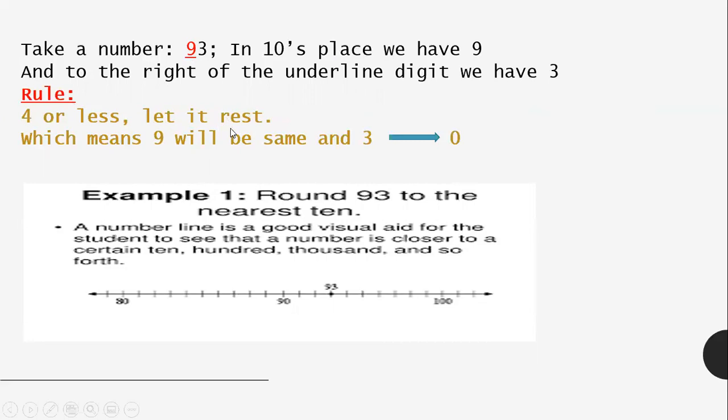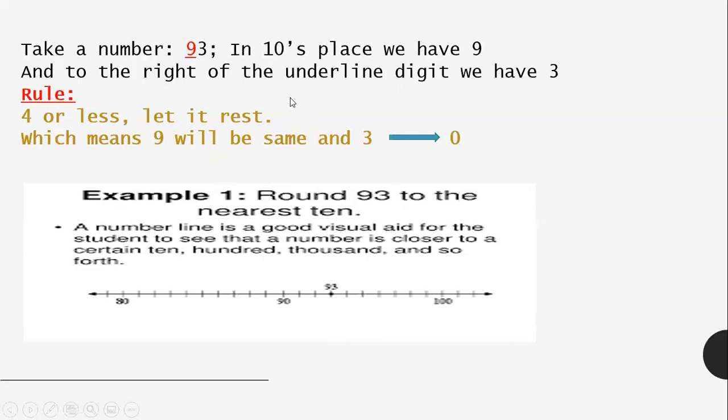Which digit will rest? The tens place digit. We make changes only when the units place is 5 or more. If it is less than 5, we make no changes to the tens place value, so 9 will be the same. And we make the units place 0.